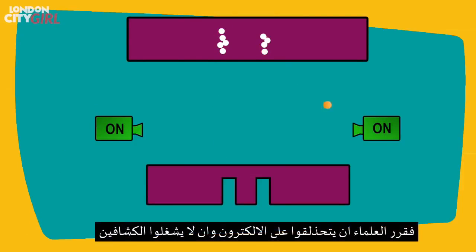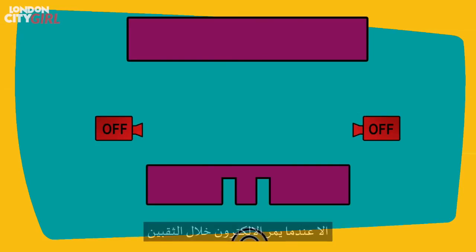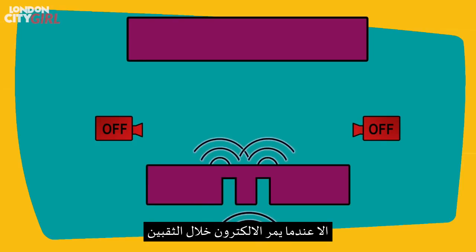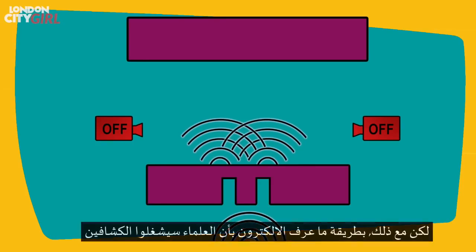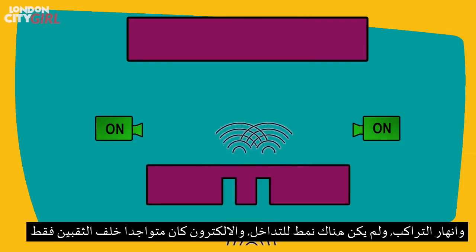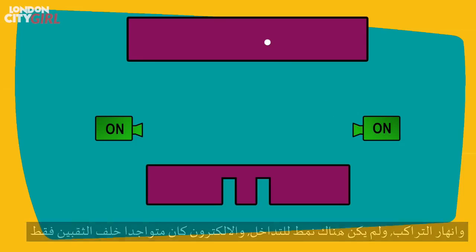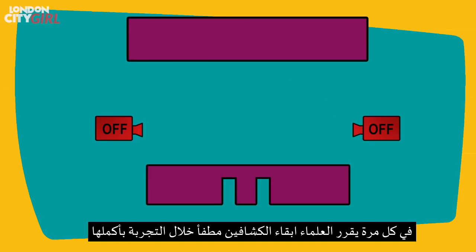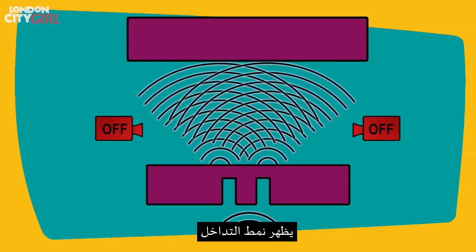So the scientists attempted to outsmart the electrons and decided not to have the detector switched on until after some of the electrons had passed through the slits. But even when they did that, the electrons somehow knew that the scientists were going to switch the detectors on, and the superposition collapsed. There was no interference pattern and electrons were only found behind the slits. Every time the scientists decided to leave the detectors off for the whole of the experiment, the interference pattern emerged.